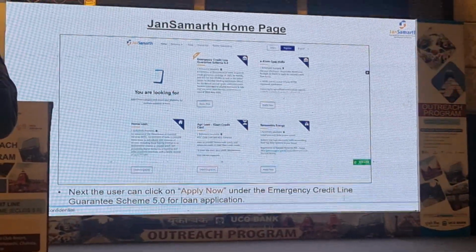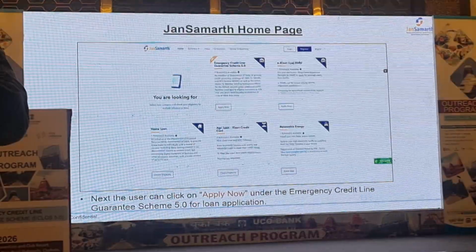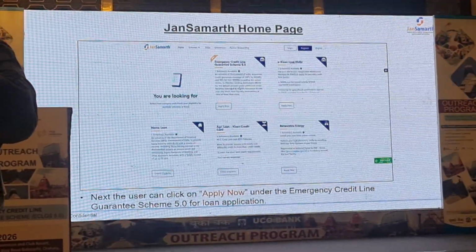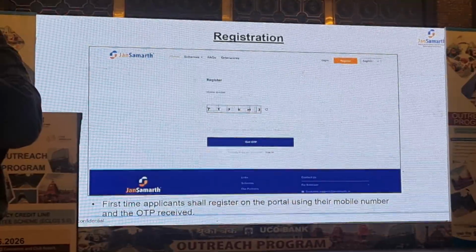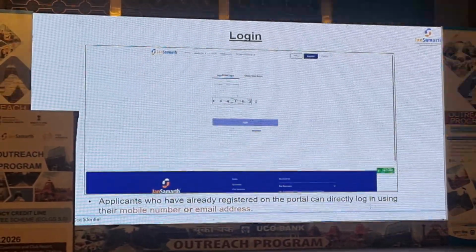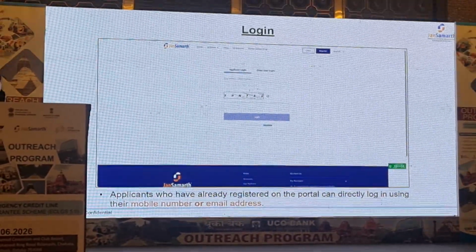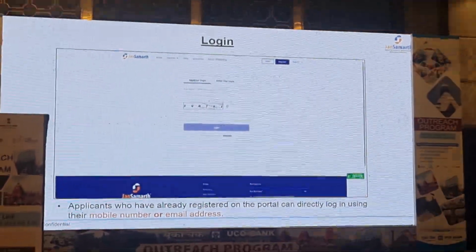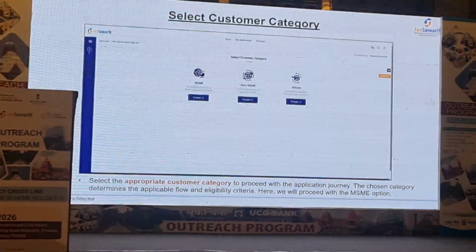So as you can see, the ECLGS scheme is the very first scheme that we are showing for the user. Once he clicks on apply now, this is the page where, if you are a new applicant, you can easily register. And this screen is for an already registered applicant: you can enter your mobile, email, and through an OTP verification, you will be able to proceed.